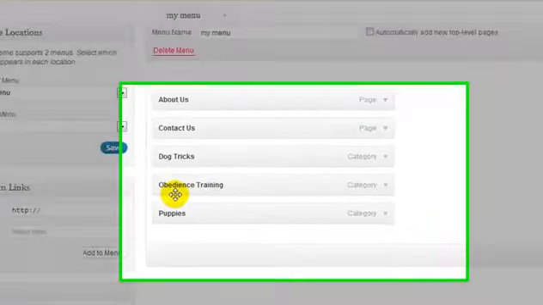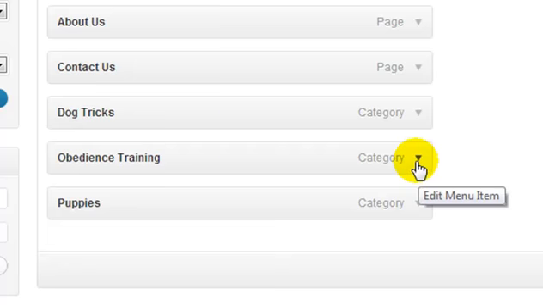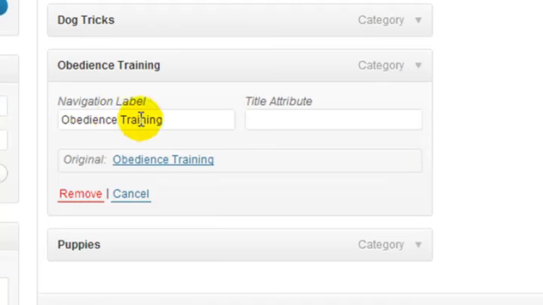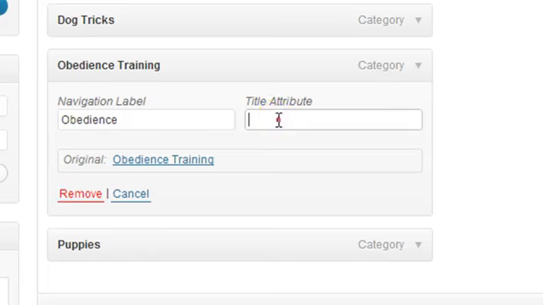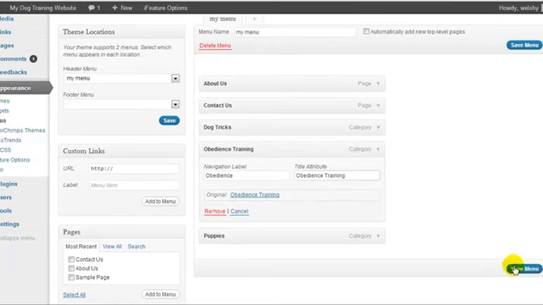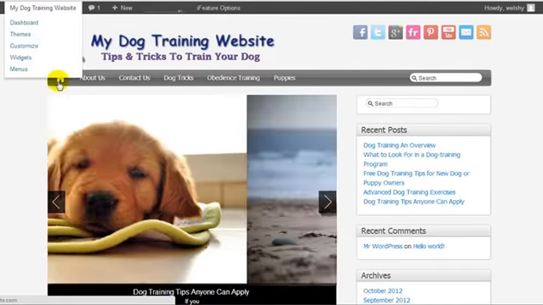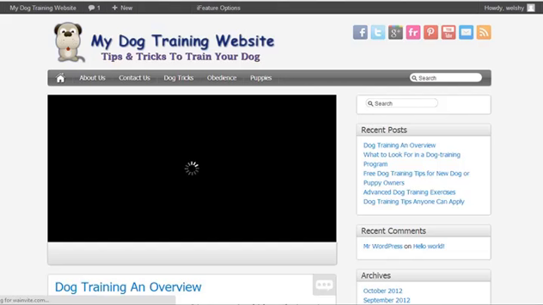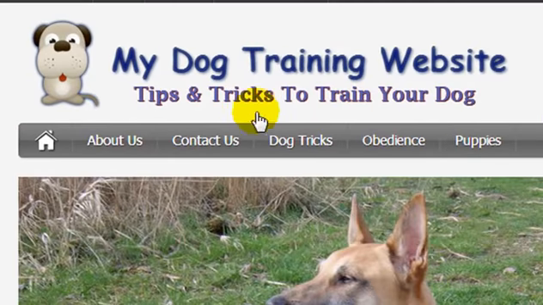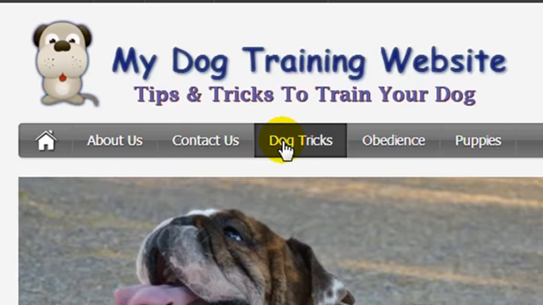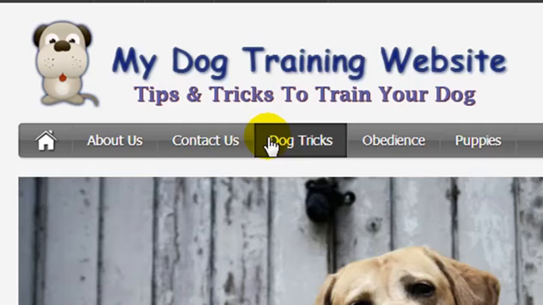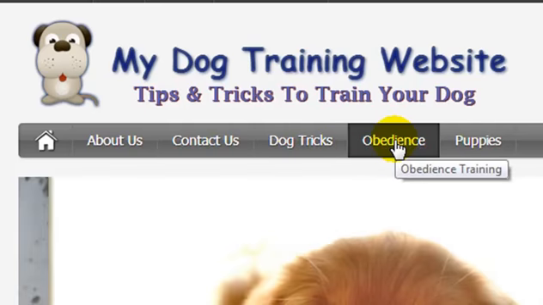For example, you have obedience training here. If we click on the drop down, you'll see the navigation label has obedience training. Perhaps we wanted it to just say obedience, and we can also put in a title attribute. So if I put obedience training and then click Save Menu, click on the home button, you'll see it says obedience, but the title attribute, what that means is if I hover over dog tricks, it doesn't have a title attribute, but if I hover over obedience, it'll say obedience training.